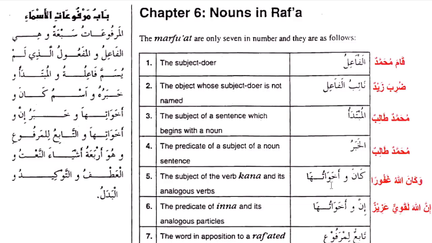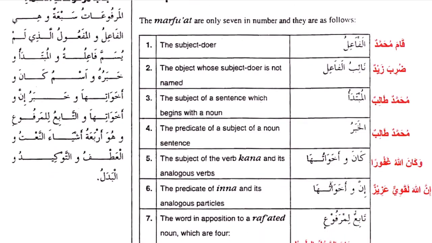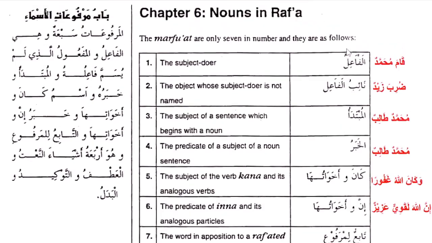So he mentions 7 conditions. The first one is a fa'il, meaning that if a noun finds itself in the position of a fa'il, then it must be marfu. I hope that is clear. So that is what we mean by the marfu'at.